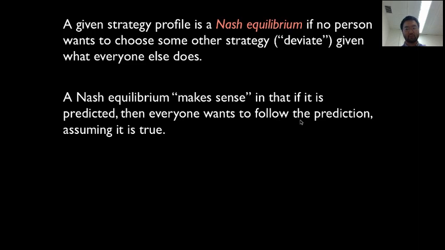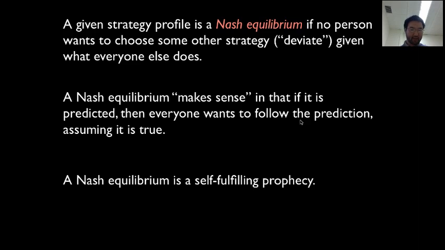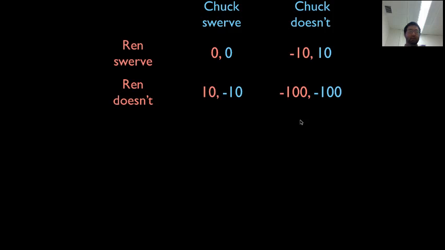A Nash equilibrium makes sense in that everyone wants to follow the prediction, assuming it's true. Like we talked about, when you make a prediction and people don't want to follow it, then the prediction doesn't make sense. A Nash equilibrium makes sense in that if it's predicted, then people want to follow it. Another way to say this is a Nash equilibrium is a self-fulfilling prophecy. Once it's made, people will play according to the prophecy.